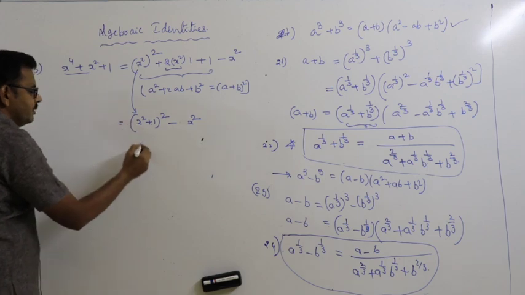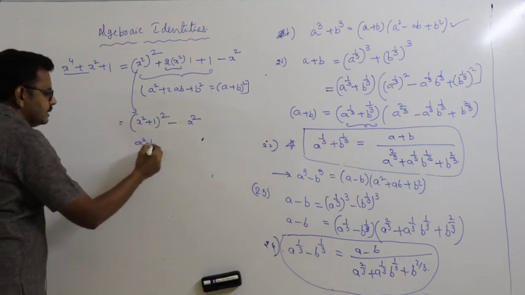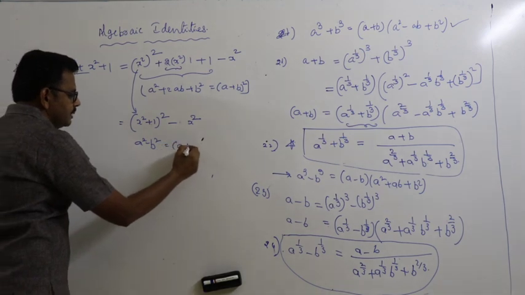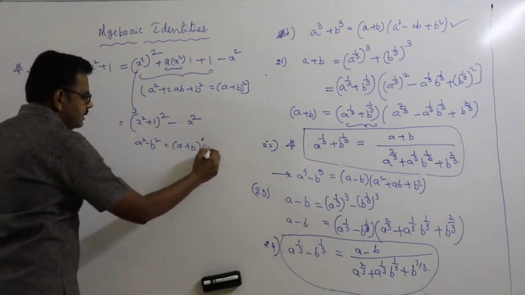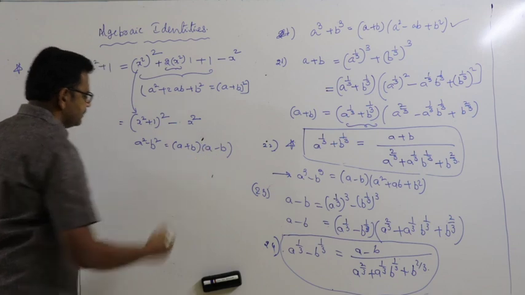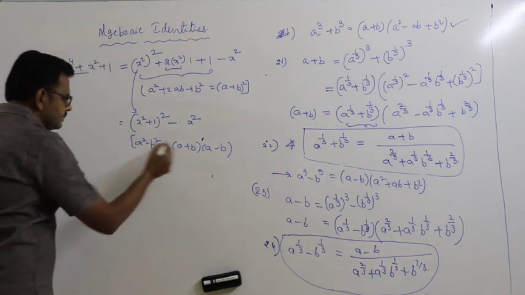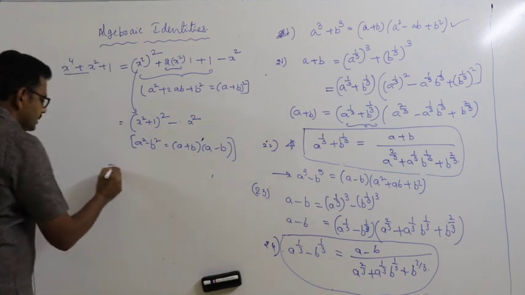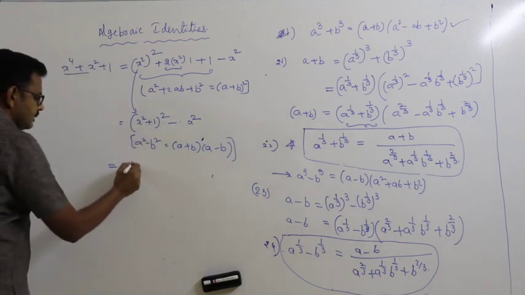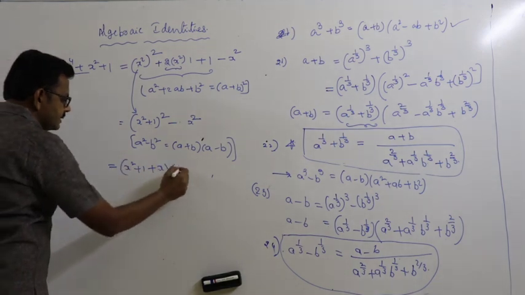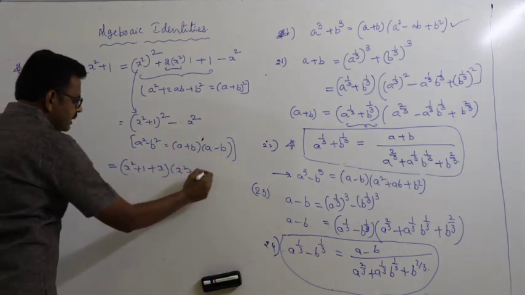Again this is of the form a square minus b square. The a square minus b square formula is a plus b into a minus b. By using this, that is equal to x square plus 1 plus x into x square plus 1 minus x.